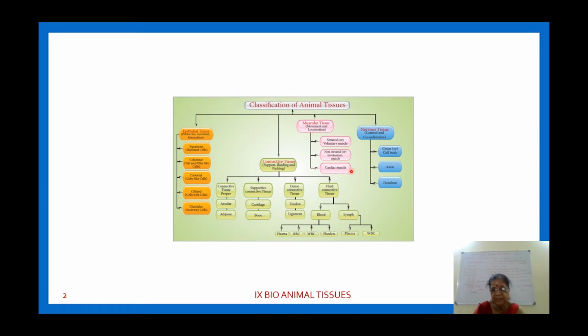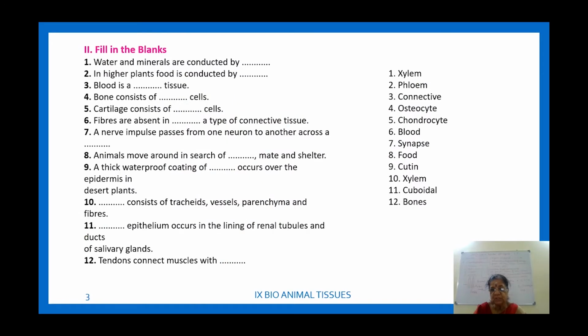There are three types: striated muscle, non-striated muscle and cardiac muscle. Whereas nervous tissue has the structure of a nerve cell body or cytosol with branches called dendrons. One of them forms the axon. I hope you understand. So this is the flow chart.